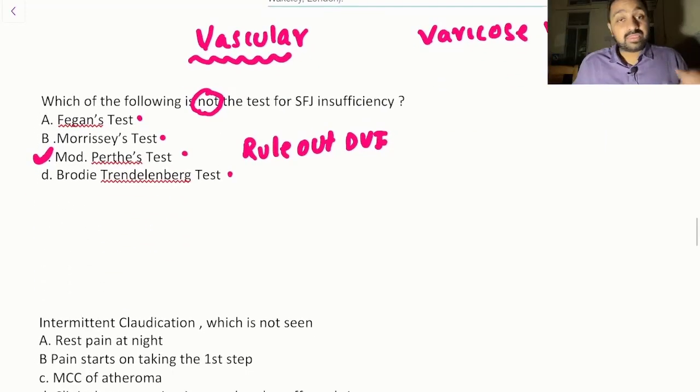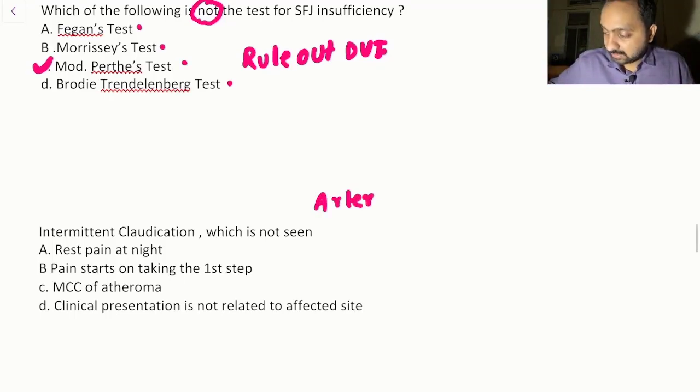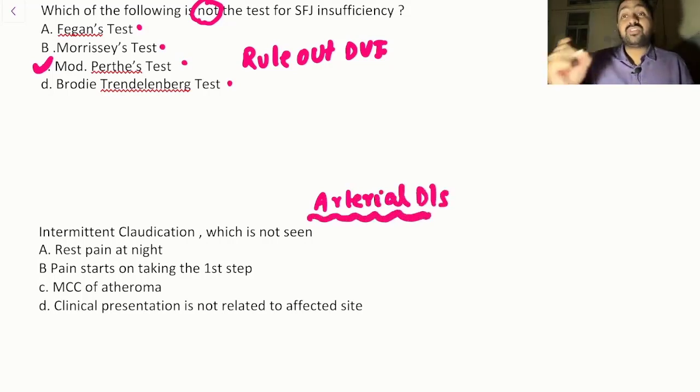Now the next question was: intermittent claudication, which is not true? Now again a classical question, or scenario, that you come across in your clinicals. So when you study about your arterial disease, those who have read Bailey and Love would have marked this question just on reading it.